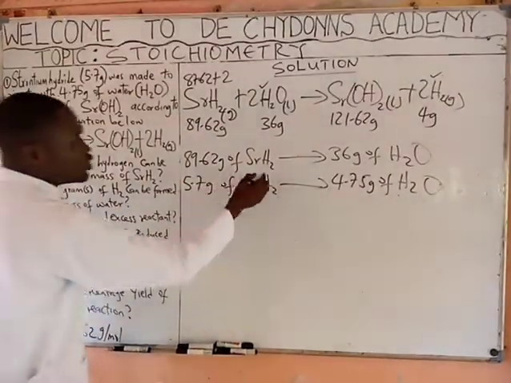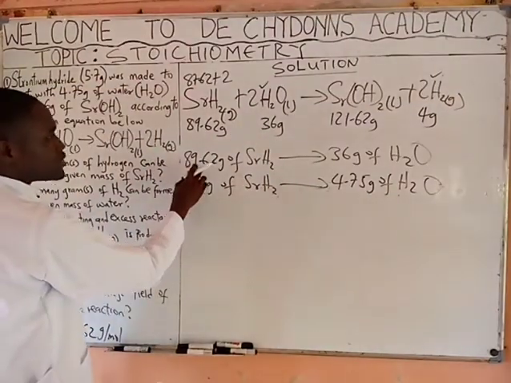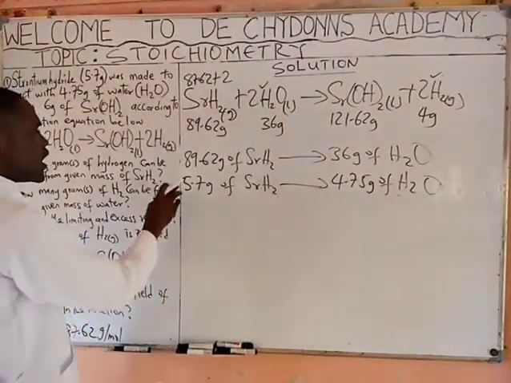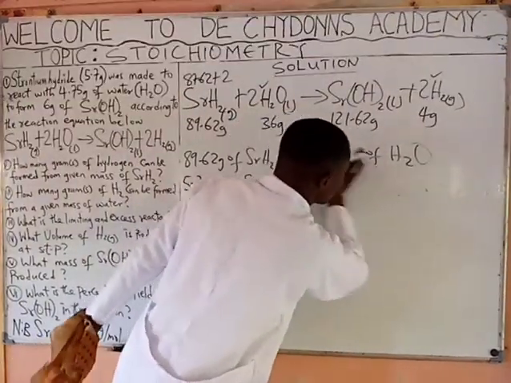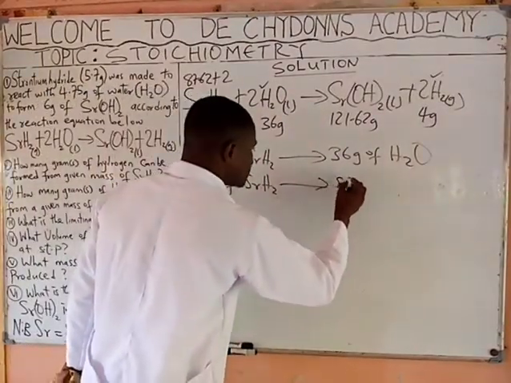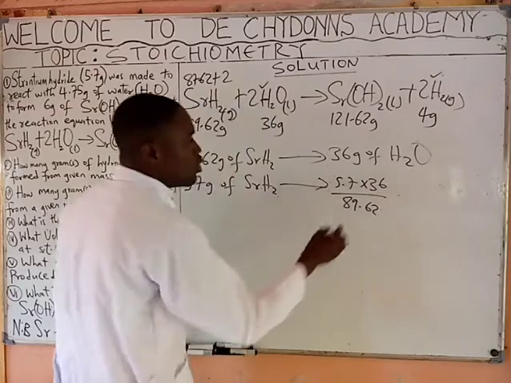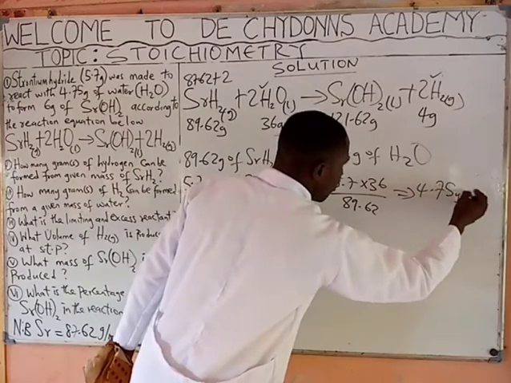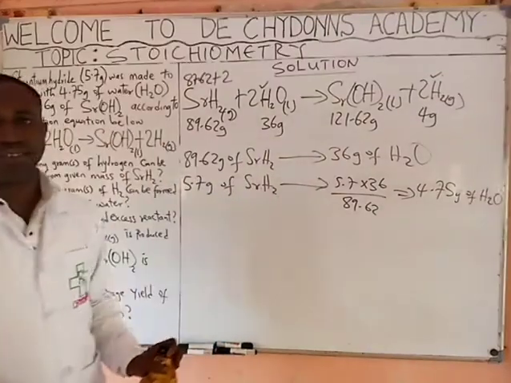Remember, I said you must use this relationship we got from our well-balanced equation, which says that 89.62 gram of this reacted with this. That means if 5.7 gram of this goes into reaction, after cross multiplying, that is 5.7 times 36 all over 89.62, and we get 4.75 grams of water. The implication is that this reaction is very correct.